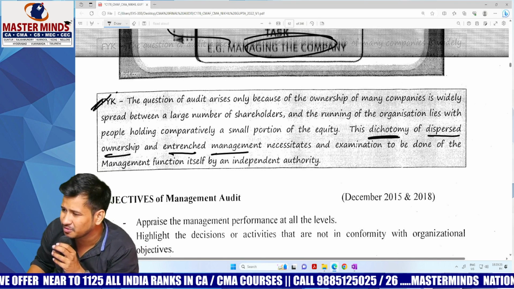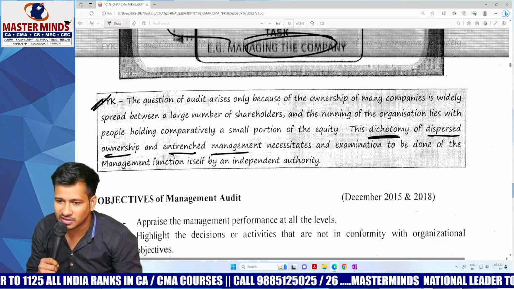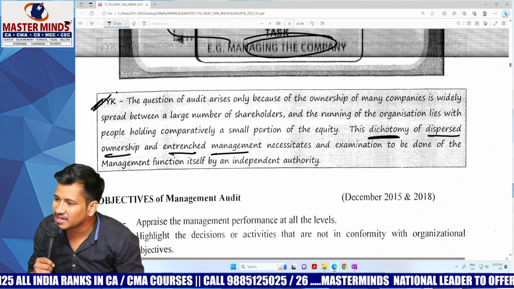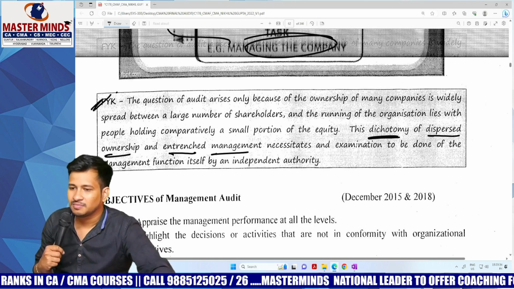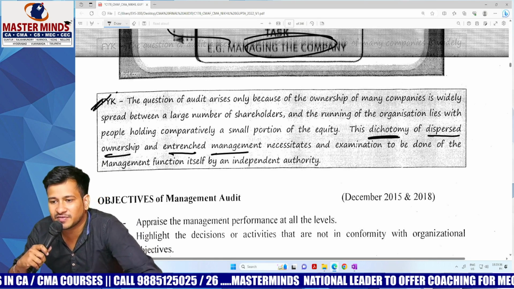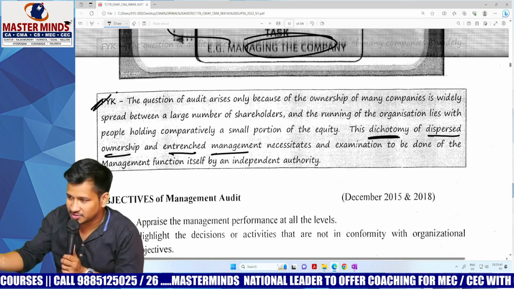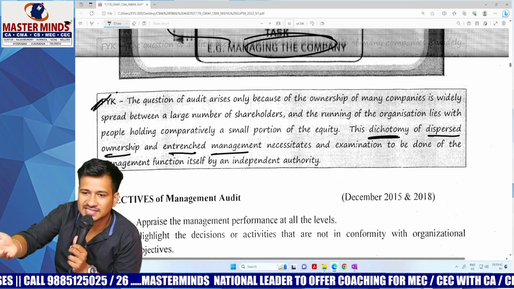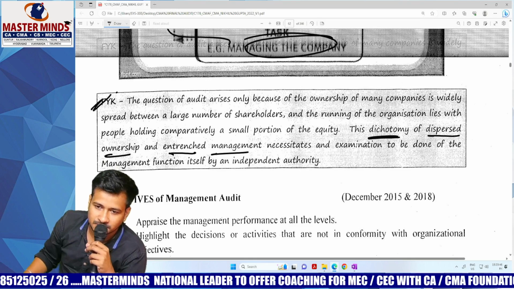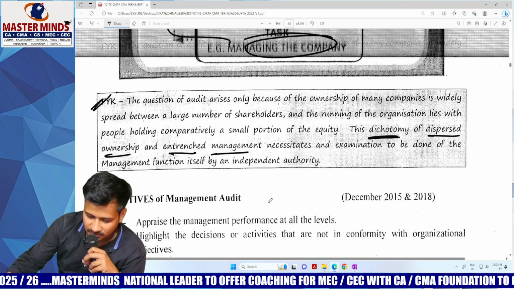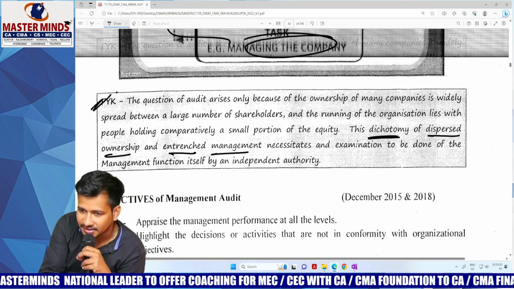Did you get my point? Sir, just think from the viewpoint of a sole proprietor. He is the owner. Ownership is in the hands of himself. Control is in the hands of himself. But since the same is not possible in a company, ownership is dispersed. Shareholders are dispersed, and management is entrenched to do the same. Hope you have got the logic. So it is necessitating the management audit.